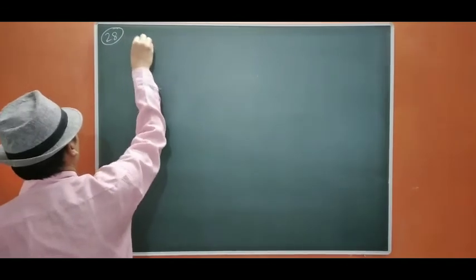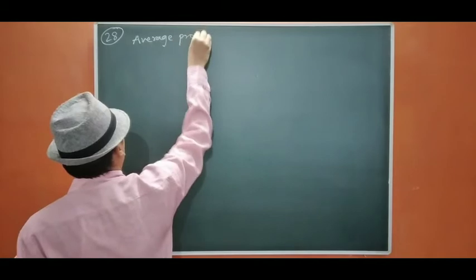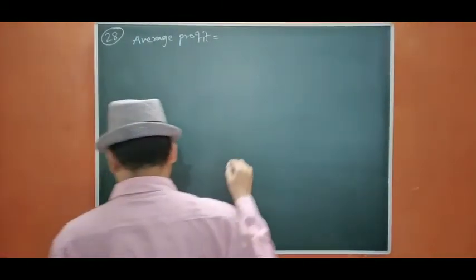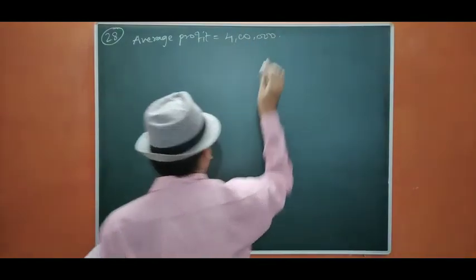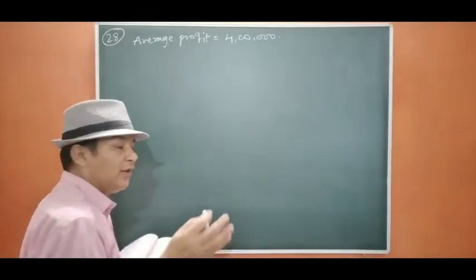Credit. Average profit is already given to us, that is 4 lakh. Now, first we are going to calculate capital employed so that we can easily calculate our normal profit.